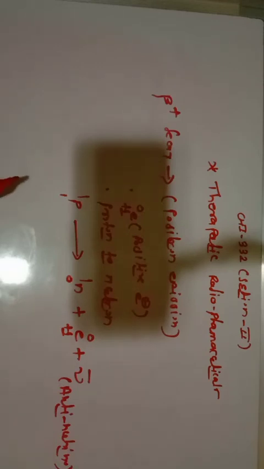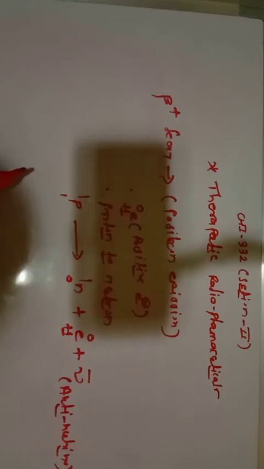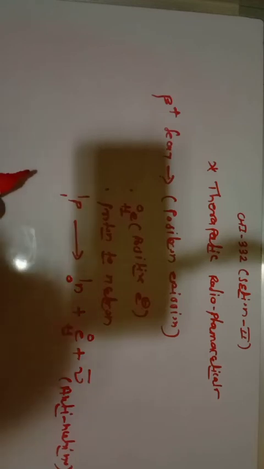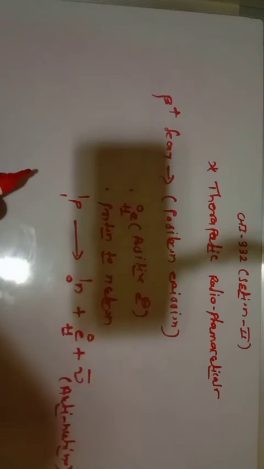So whenever there is a beta plus decay, it is also known as positron emission. In positron emission, a positive electron is emitted, and a proton is converted into neutron with emission of antineutrino.